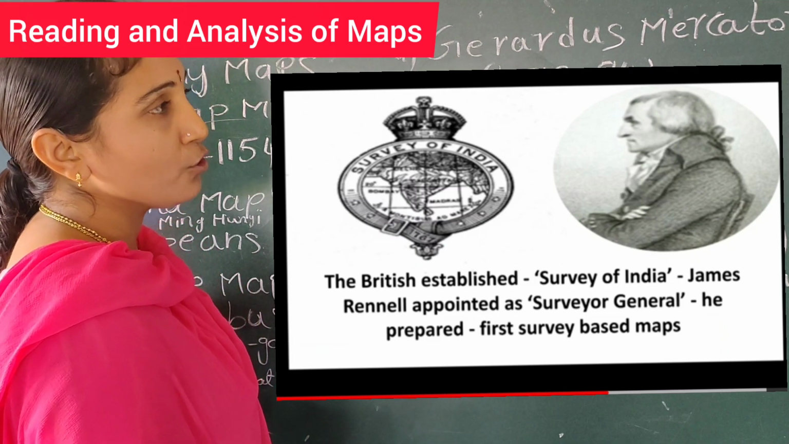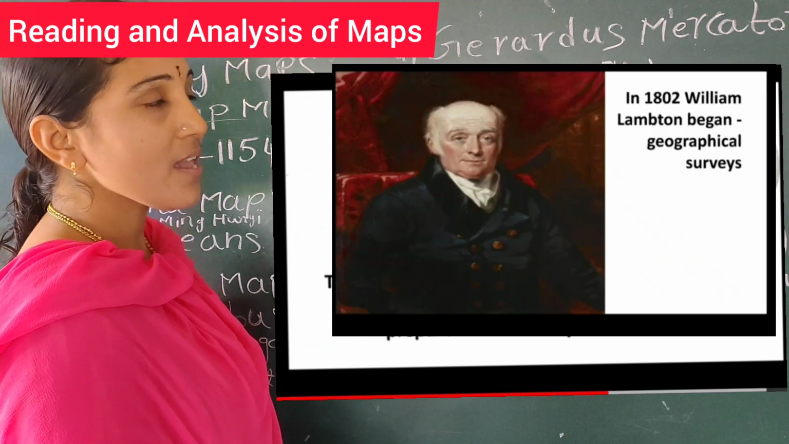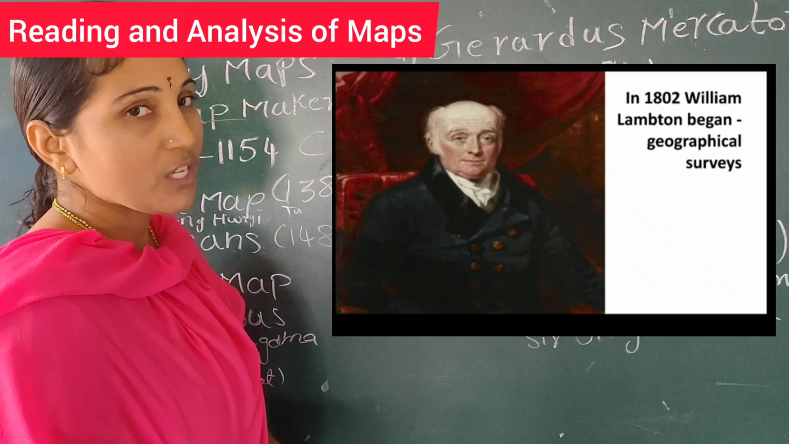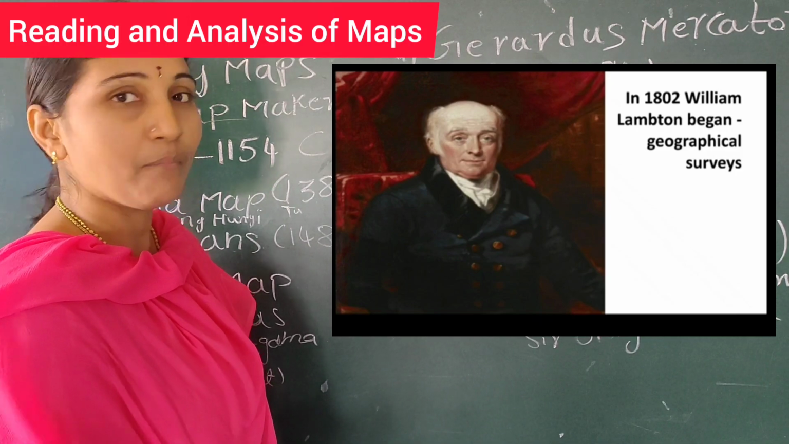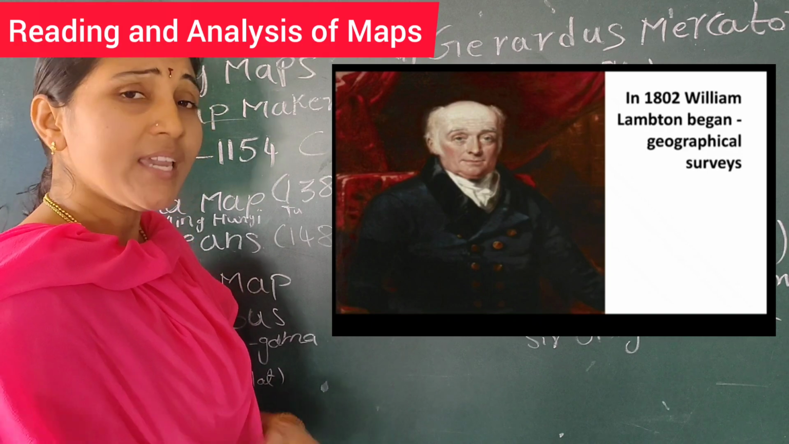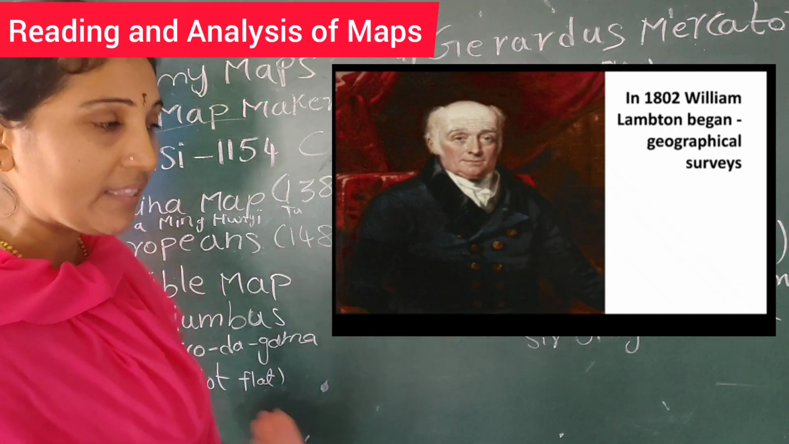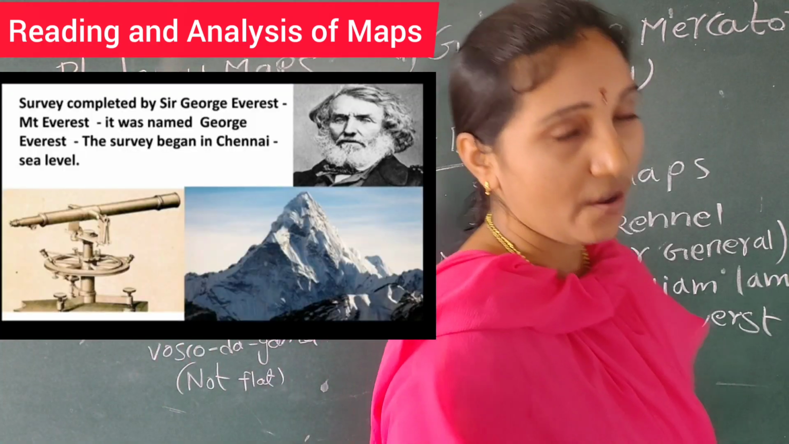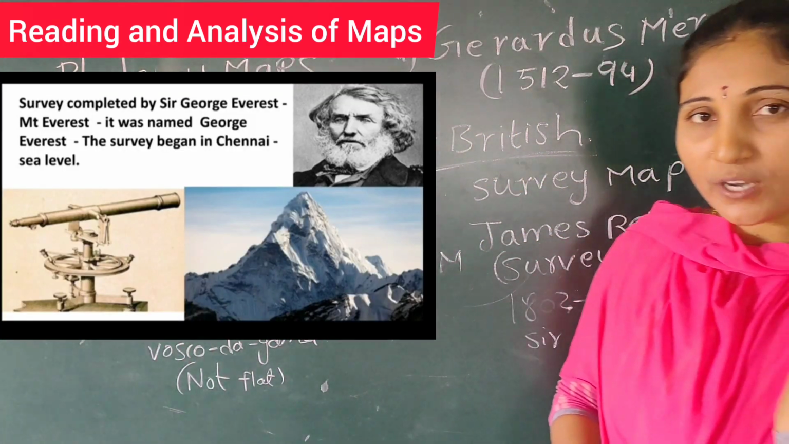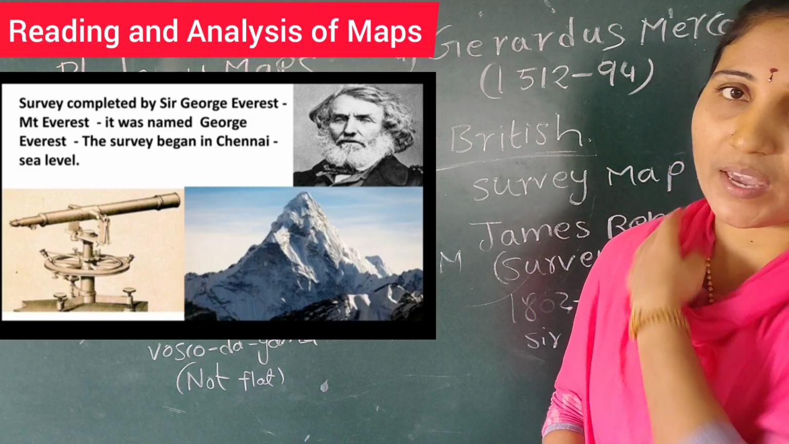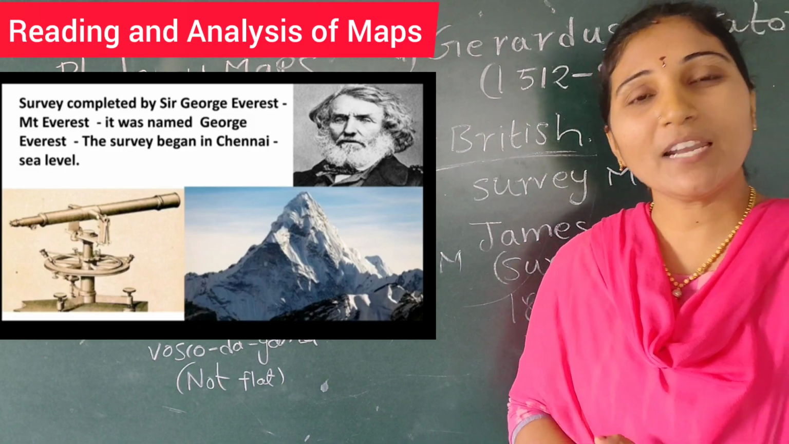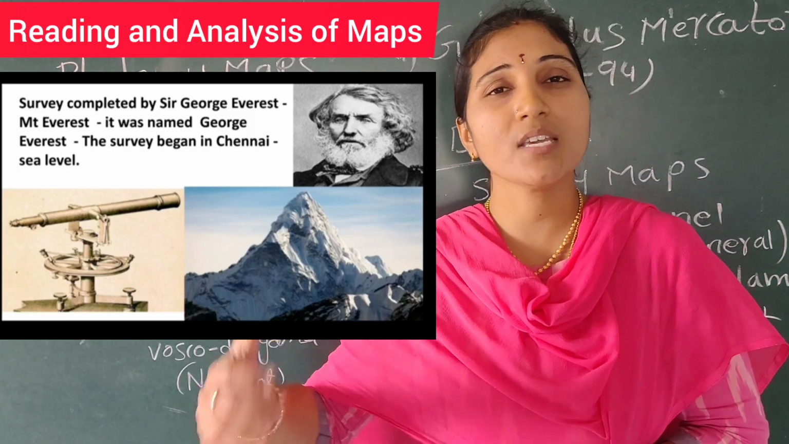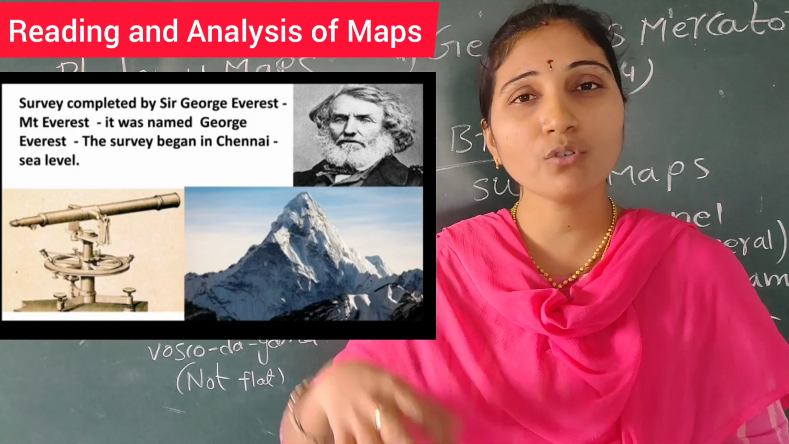In the year 1802, you can see on the screen, there is a person called William Lambton. He was first appointed to complete the survey map. But unfortunately, he did not complete the survey, and then Sir George Everest was appointed to complete it. He completed the survey of the map, which showed that Mount Everest is the highest peak. Now we are calling it Mount Everest.